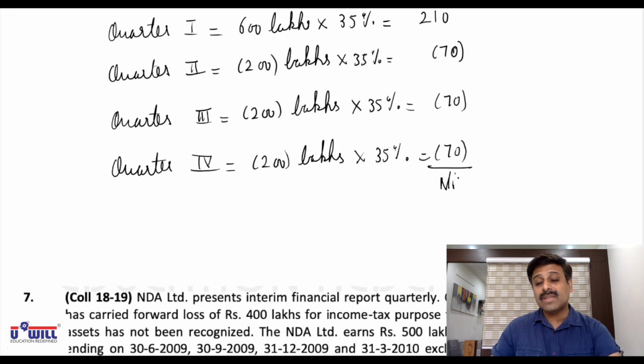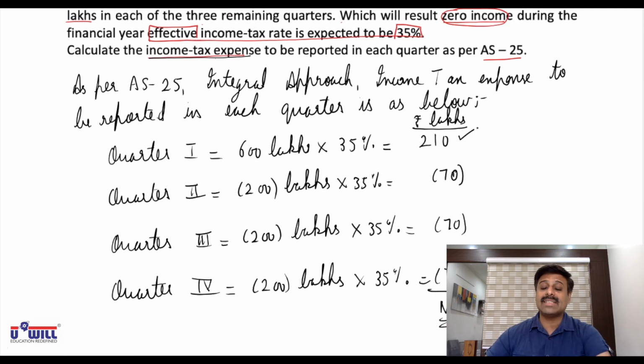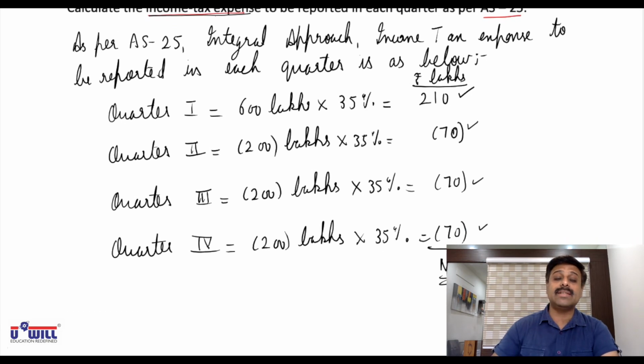Total tax expense will come nil, but in quarter 1 we will show tax expense of 210 lakhs, and in quarter 2, 3 and 4 we will reverse, will show negative tax expense of 70 lakhs. I hope everyone is clear with this.